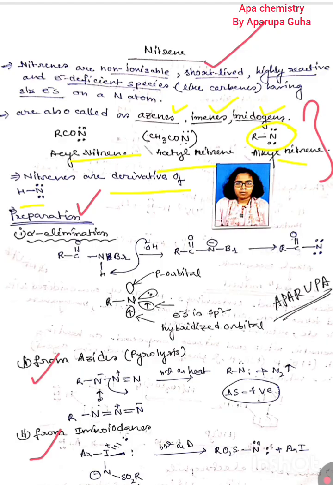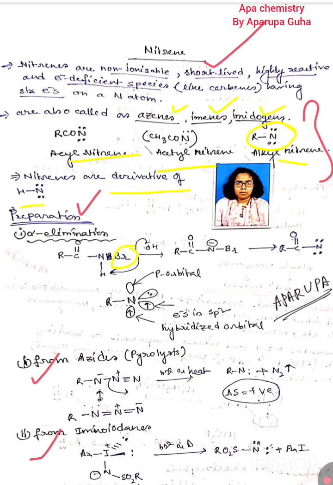Okay, now preparation. First one, alpha elimination. Here there must be Br. In most cases Br shows a plus R effect and a minus I effect, right? What does Br show? Plus R and minus I, but in most cases this halogen group shows predominantly the minus I effect.